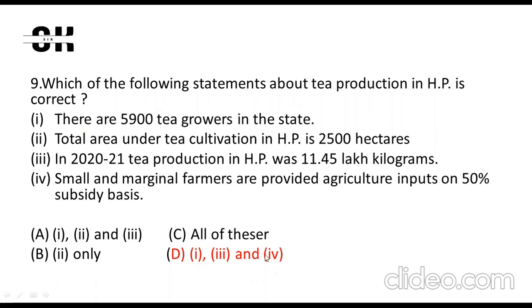The first statement is right, that there are 900 tea growers in the state. If I talk about the second statement, this is wrong. The total area of tea cultivation is 2500, it is more than that. If I talk about tea production in Himachal Pradesh, this is right. This is the total production. Small and marginal farmers being provided agriculture input on 50% subsidy, this is also correct. So the answer is D.